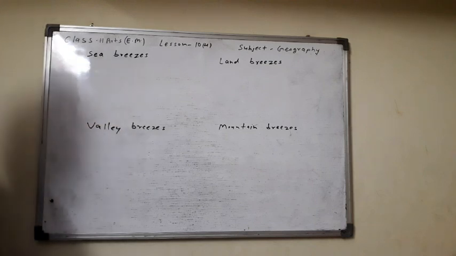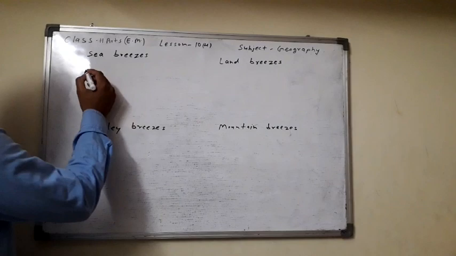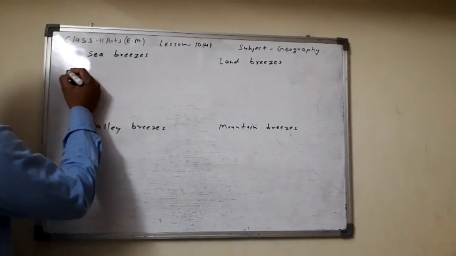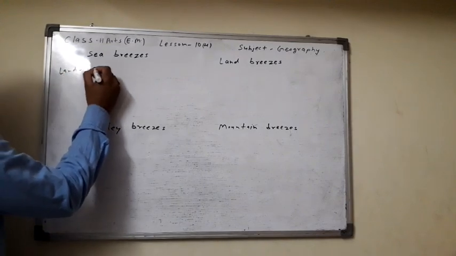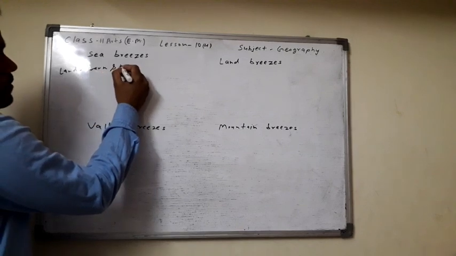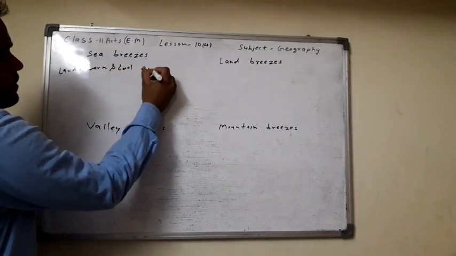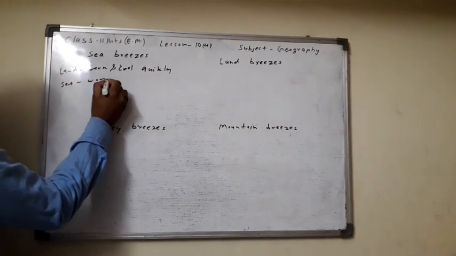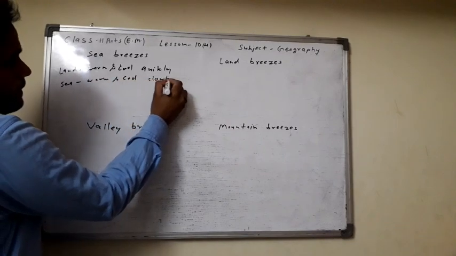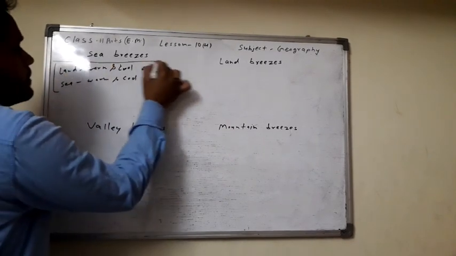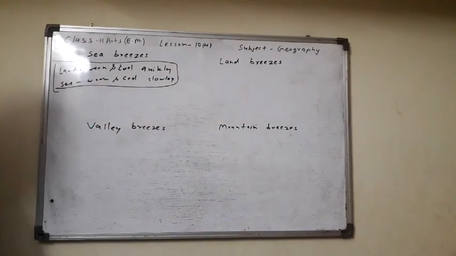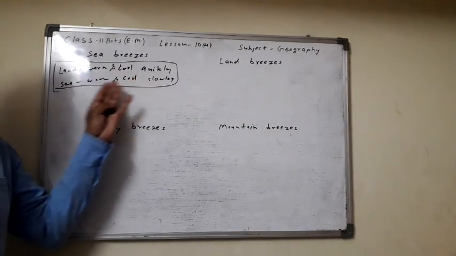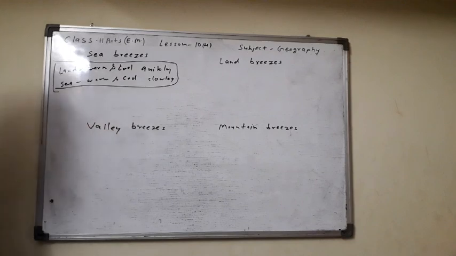Today we'll discuss sea breezes, land breezes, valley breezes, and mountain breezes. First of all, we discuss sea breezes. The characteristics of the land and the oceans: the land part warms quickly and cools quickly, and the water part, the sea part, warms and cools slowly. Clear? The land part warms quickly and the sea part warms slowly, and also the land part cools quickly and the sea part cools slowly.